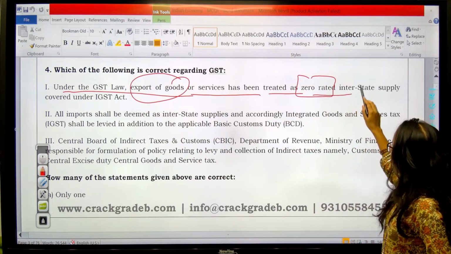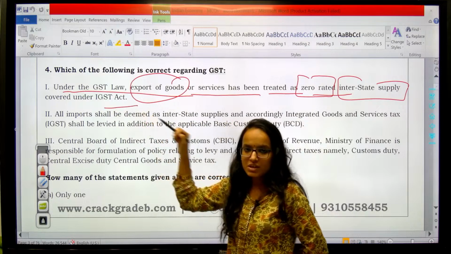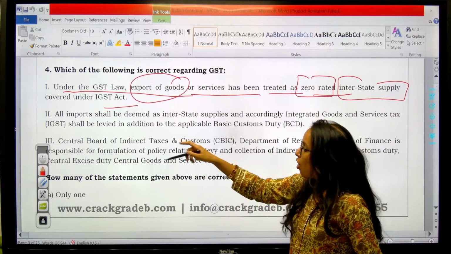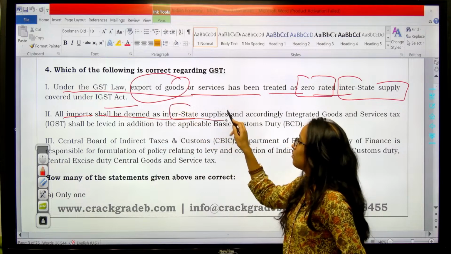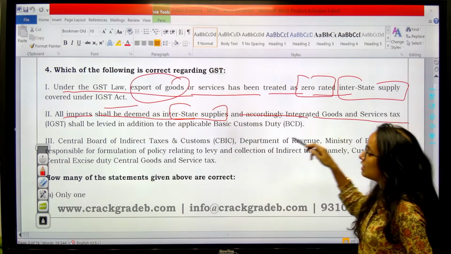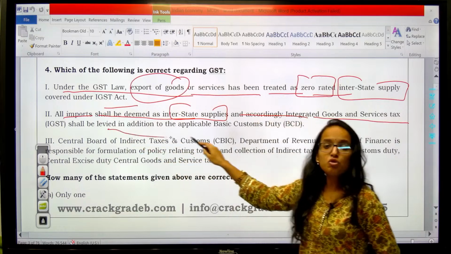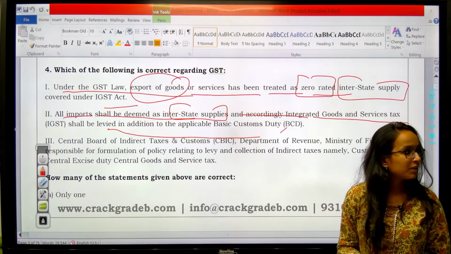Exports are zero rated, interstate supply covered under the IGST Act, first statement. Second says, all imports shall be deemed as interstate supplies, and accordingly integrated goods and services tax shall be levied in addition to basic customs duty. This is the second one.